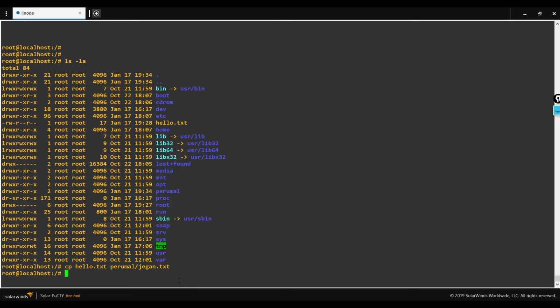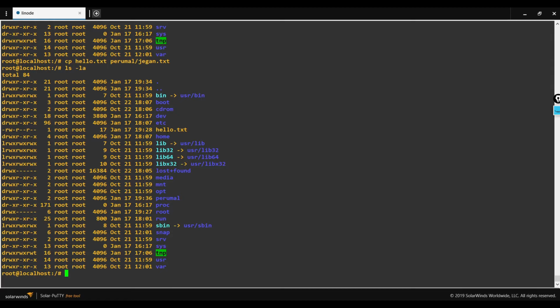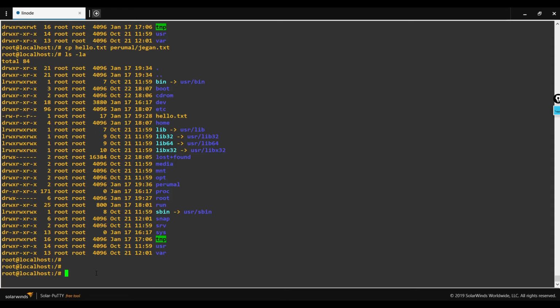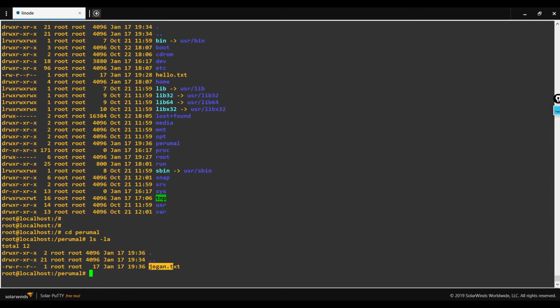Now it is done. Let me show you the present directory. It still shows this particular file because it simply duplicated itself, and the duplicate file will be moved to that particular directory. Let me move on to the directory. I'm in the same file. I took a copy from this particular file.